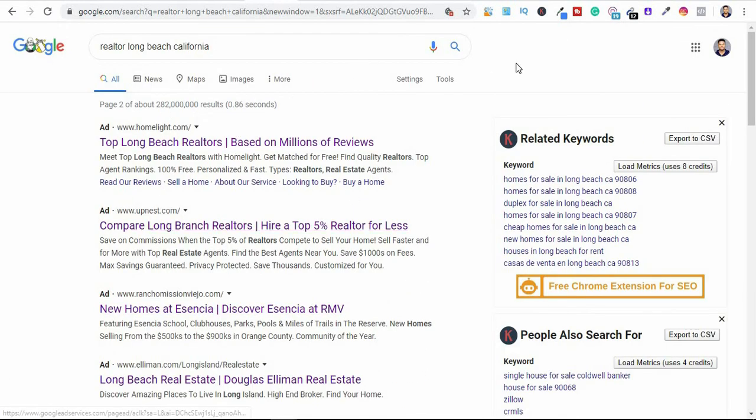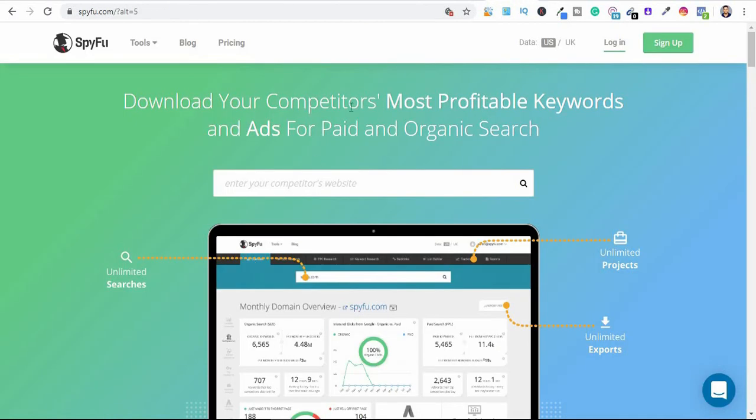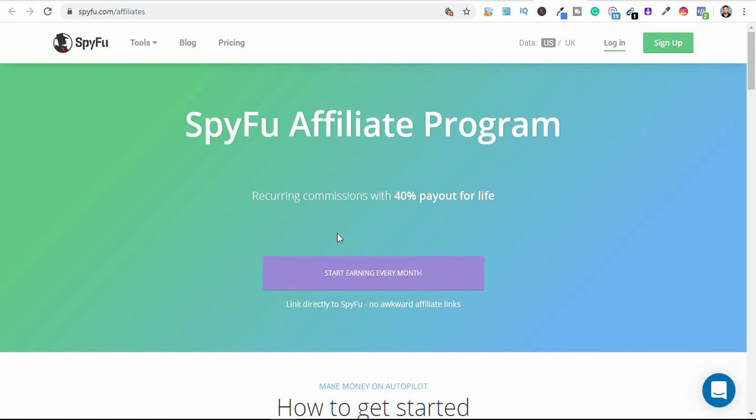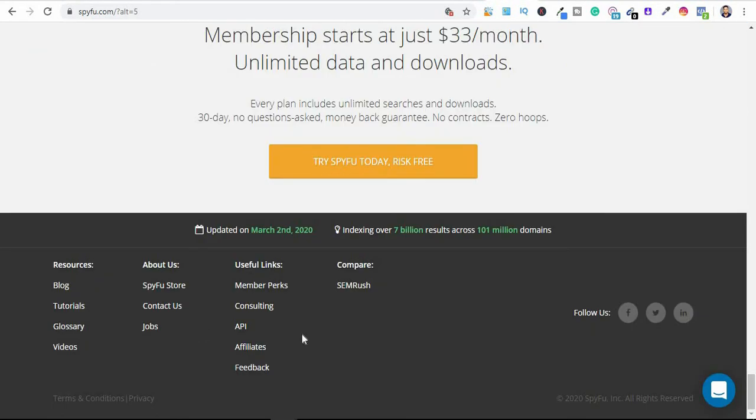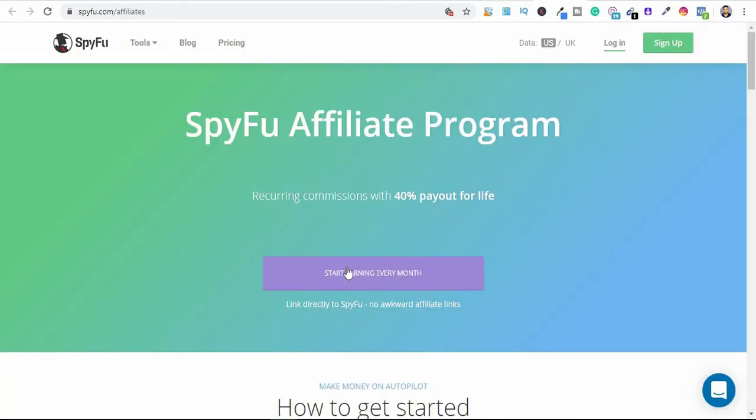Then you want to send them a message introducing them to SpyFu using your own unique affiliate link. Make sure you come over to SpyFu and sign up for the affiliate program. You can find the section to sign up when you scroll to the bottom of their page. Click on the affiliate section and you'll be brought to this page where you can register to become an affiliate. Once you become an affiliate, you'll be given a unique tracking link.